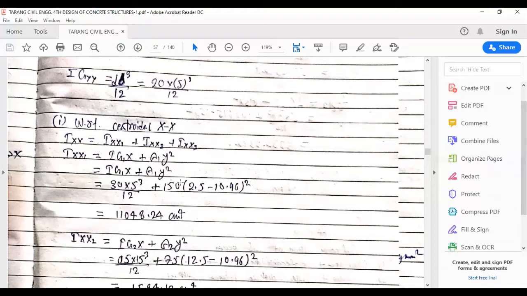This is the difference between the centroid of each box and the overall centroid.